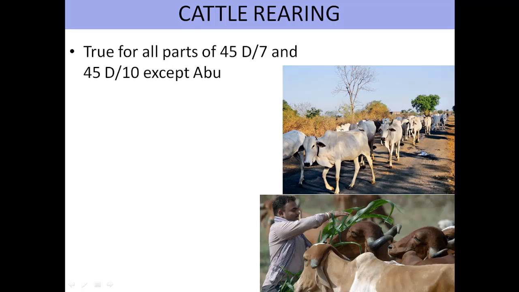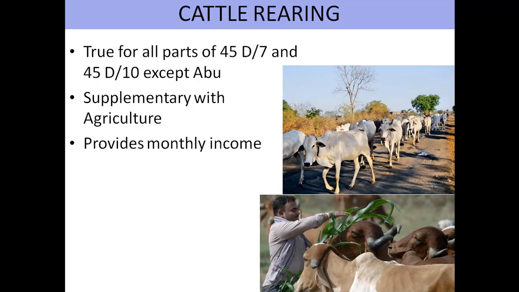Cattle rearing. How can one prove that the group of people staying in a particular village in 45 D7 and D10 engage in agricultural practice as well as cattle rearing? It is true for all the parts of 45 D7 and D10 except Mount Abu. Now cattle rearing plays a very important role in a village, that provides a supplement to agriculture and provides an extra monthly income. Now what are the evidences?